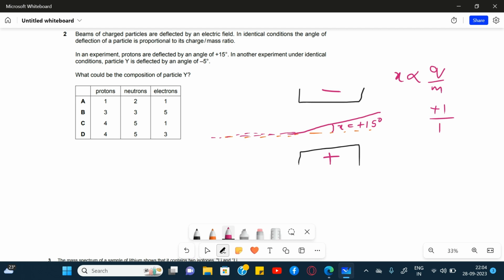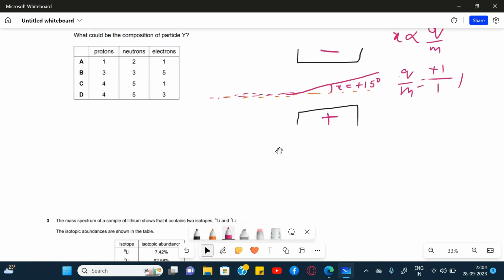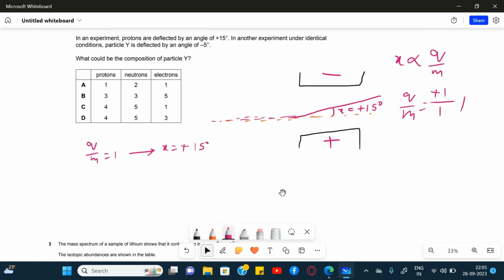That means the charge upon mass ratio Q upon m is equal to 1. So when Q upon m is equal to 1 for a proton, the angle of deflection x is equal to plus 15 degrees.